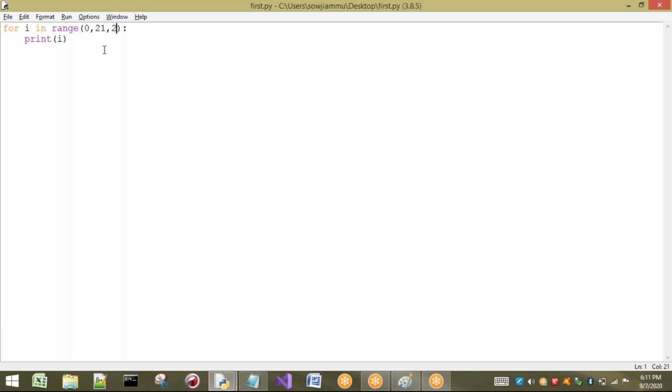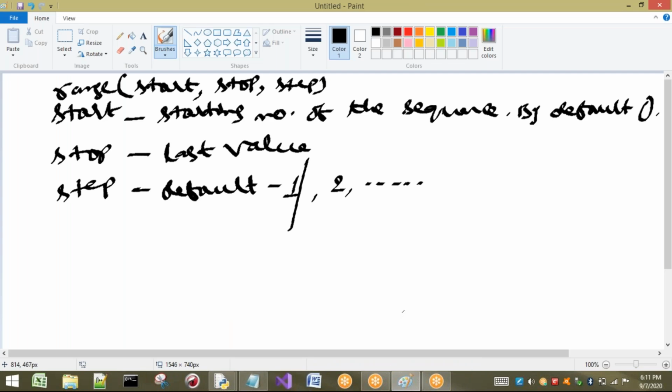Now here generally we have seen three different parameters for this range: start, stop, step. Here I have taken only integer values. So is it compulsory to take only integers? Yes. So range only works with integers. That means if you are going to take any other arguments like float or string or any other type, then we are going to get an error.